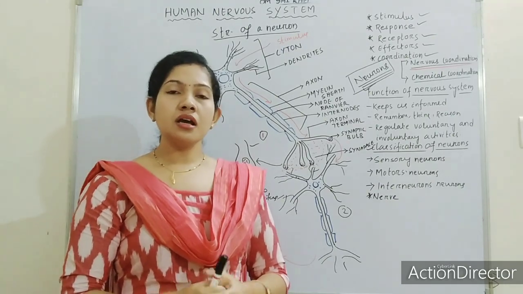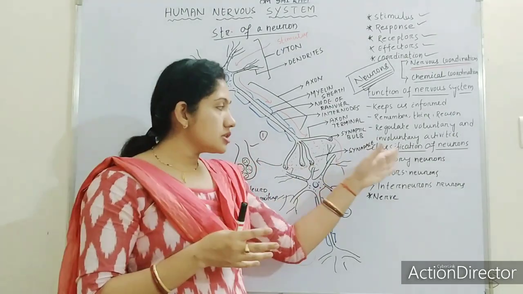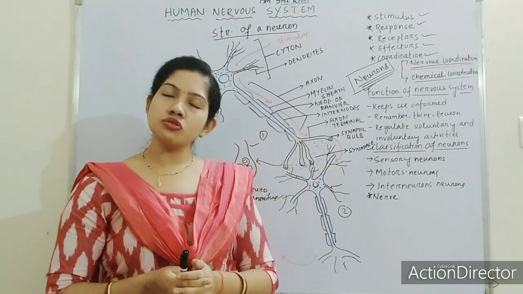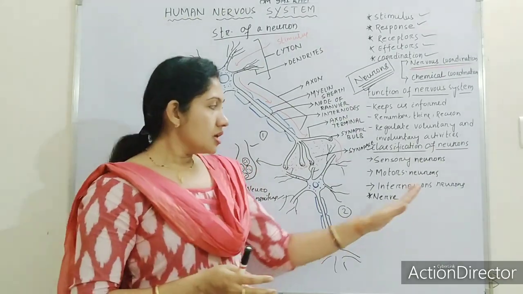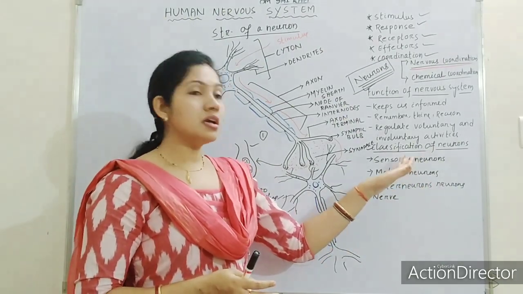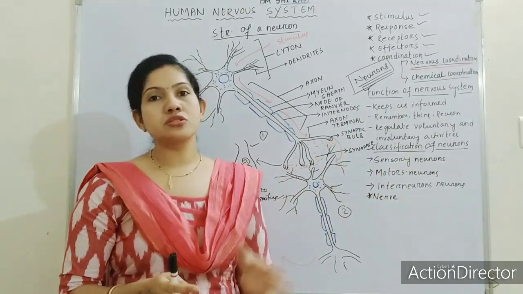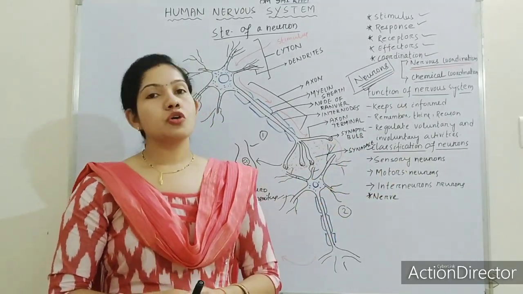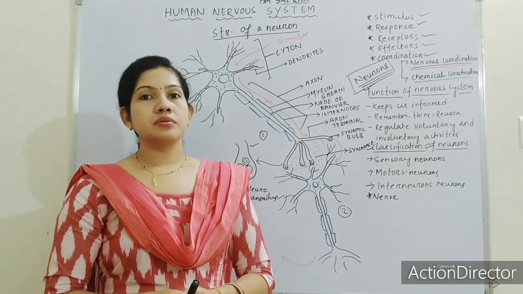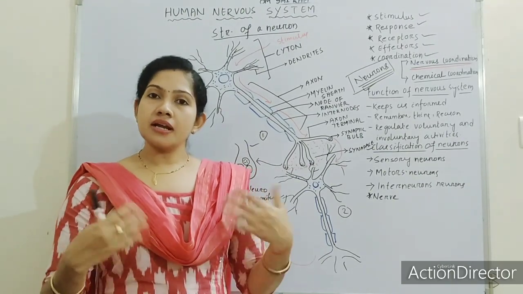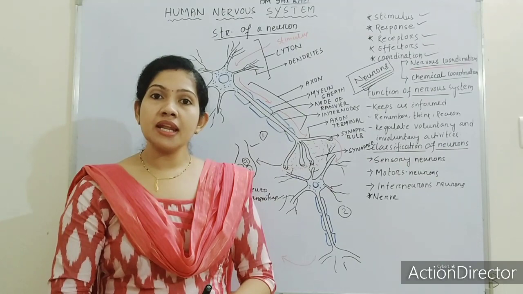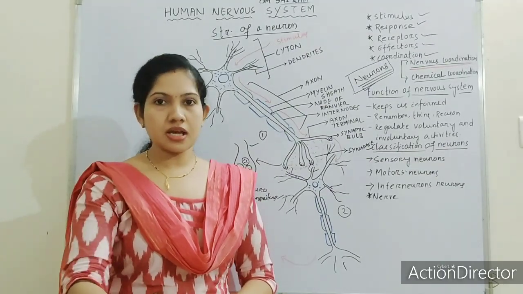Interneurons are the combination of sensory neuron and motor neuron. We can also call it a mixed neuron. Okay. So interneurons are the neurons which are formed by the combination of sensory and motor neuron, which are present in the central nervous system, like in the brain and spinal cord. We will discuss that after, in the next class.